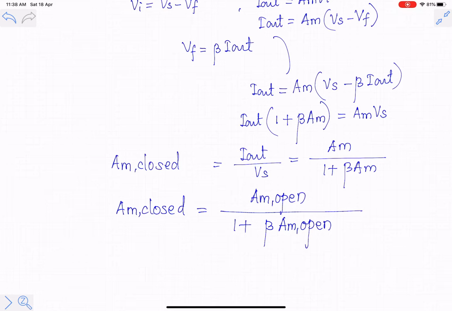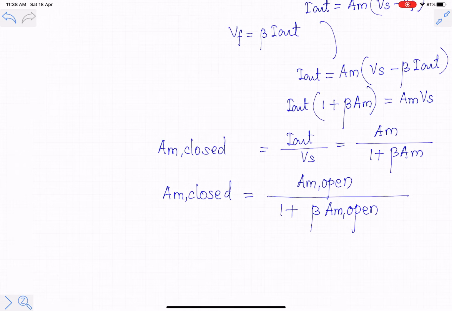You should understand that the unit of AM is that of a conductance, the unit of beta is that of a resistance, and the loop gain, beta into AM open, is a unitless quantity. So this is about the closed loop gain.